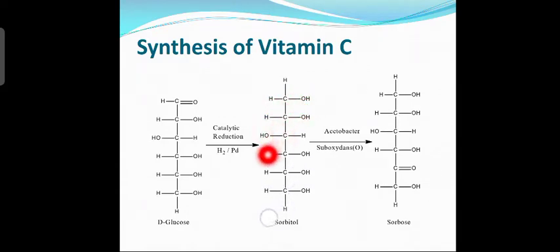Rest are same. Third carbon atom OH on the left, that is the essential characteristic feature of glucose. You know that third carbon atom has OH on the left, H on the right, and then the rest all H on the left and OH on the right. So, the CHO group is converted into the CH2OH group. Rest all the atoms and even the functional groups remain same. So, this compound is called sorbitol. D-glucose is being converted into sorbitol by what? Catalytic reduction, so reduction in the presence of palladium.